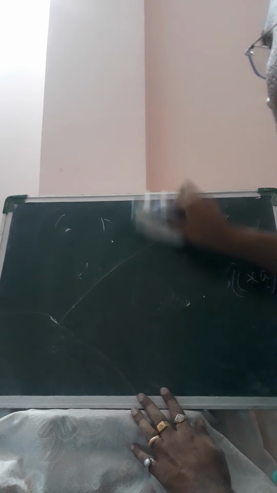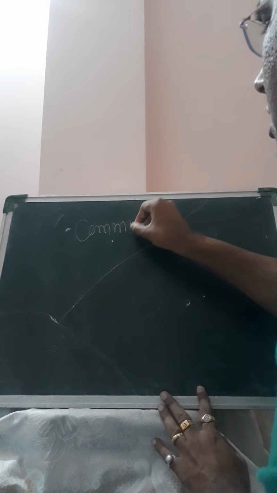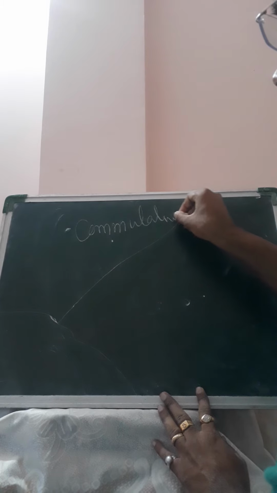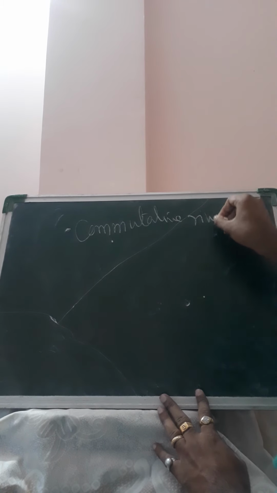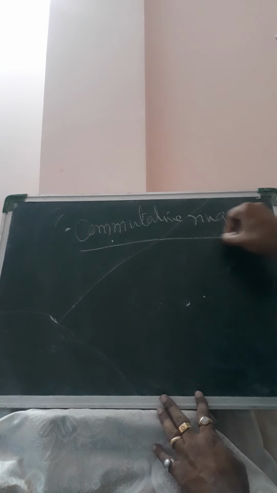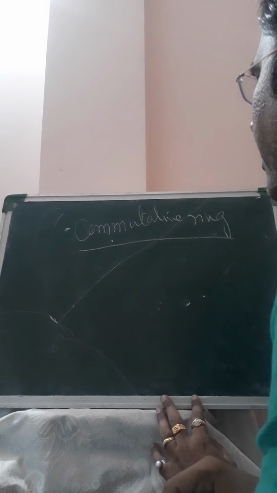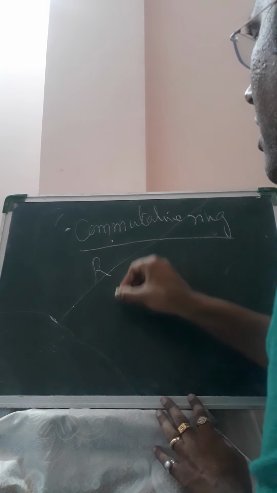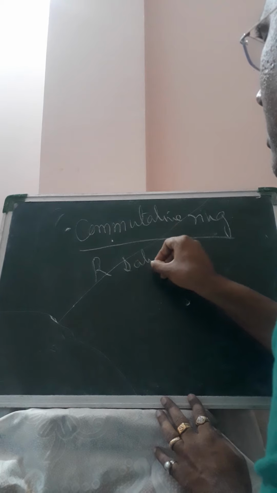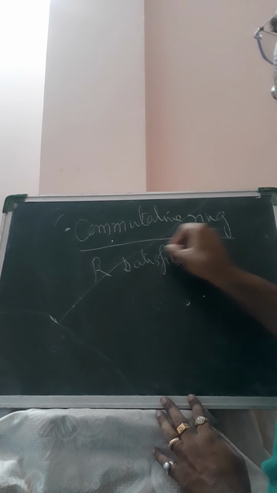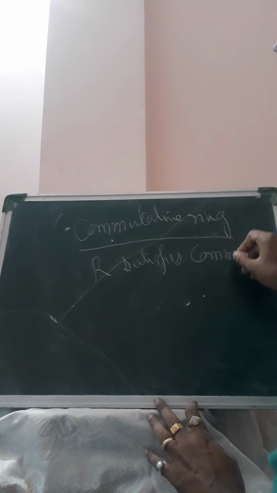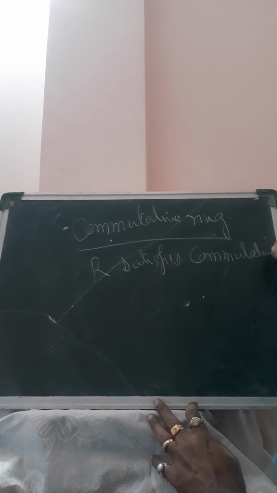This ring is called a commutative ring if R satisfies the commutative property with respect to the second operation.